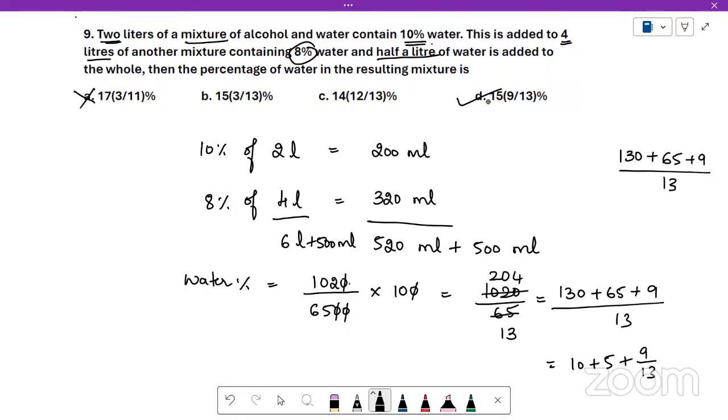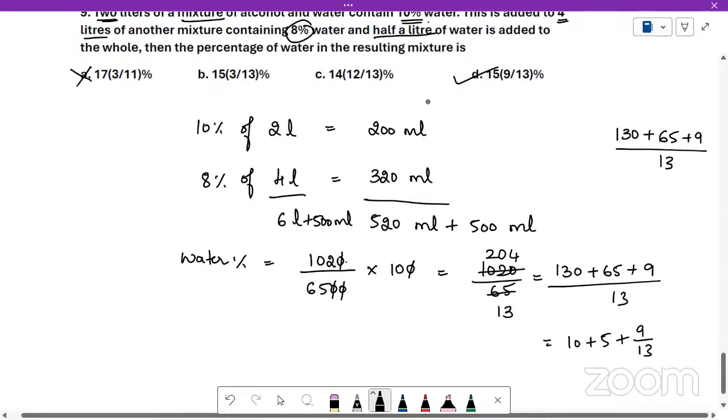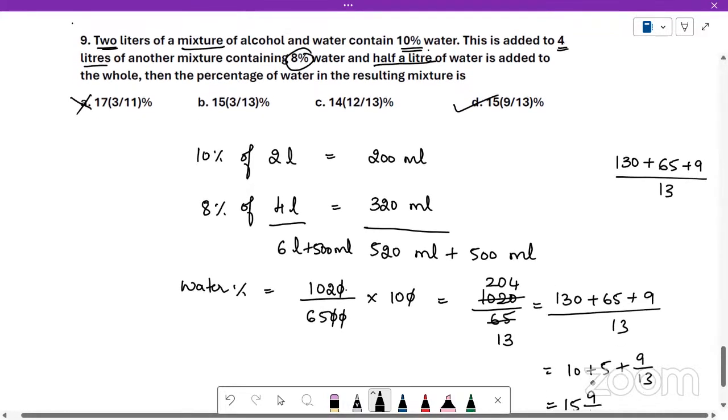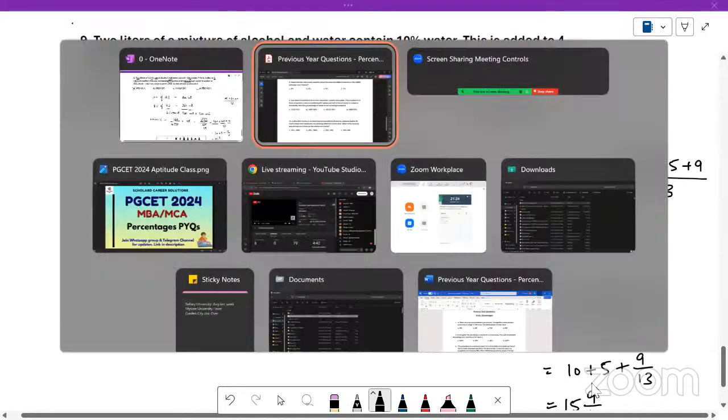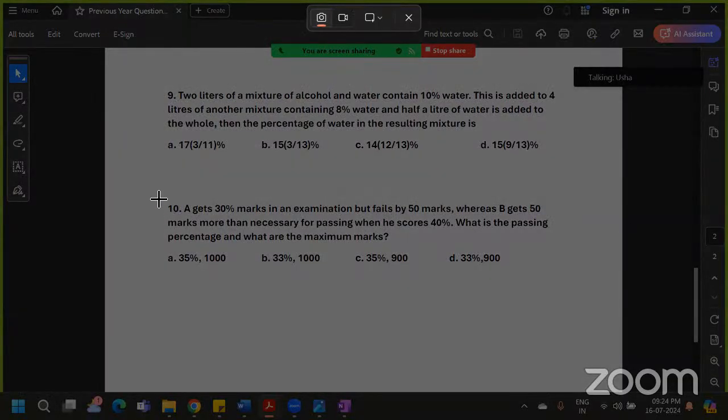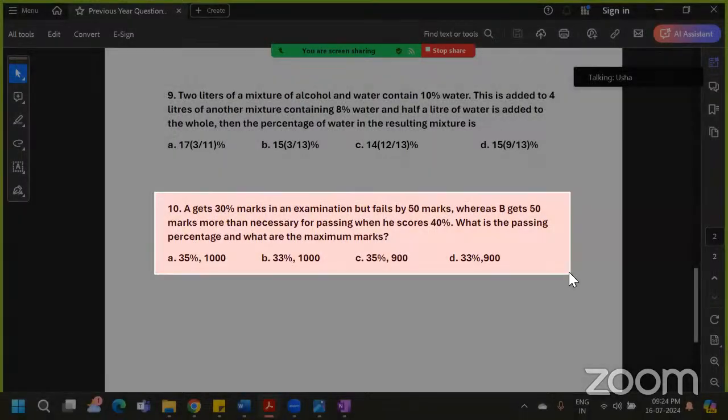We cannot guarantee this. This depends on the number of seats available and what rank you get. You can give KMAT. There's nothing wrong, because anyway it's the same preparation. Nothing wrong in trying. We cannot guarantee that you will get it in PGCET itself, right? It depends on your rank. So try both. Nothing wrong in writing another exam, because anyway you're preparing for this PGCET, the same topics will be there for KMAT also.